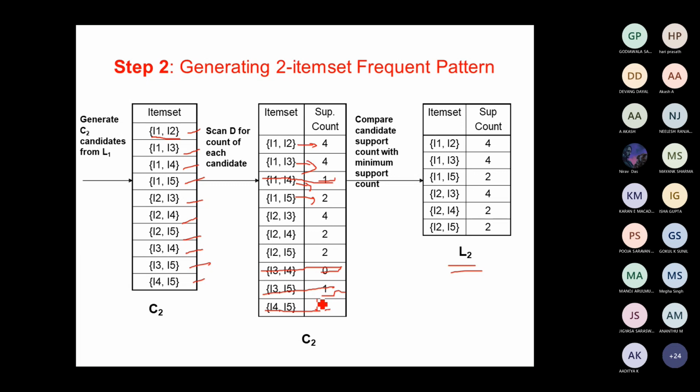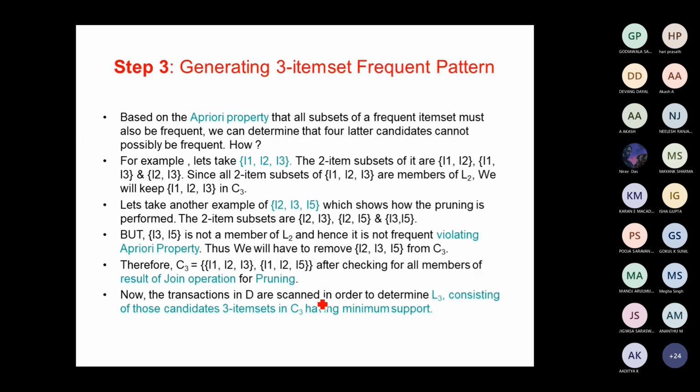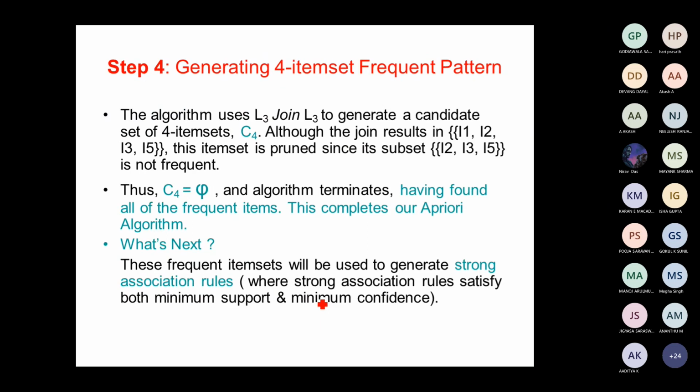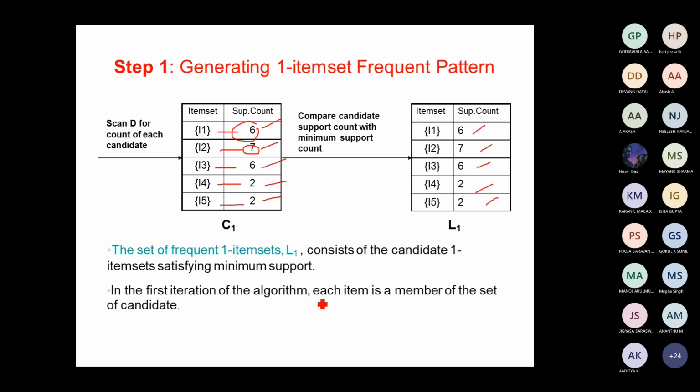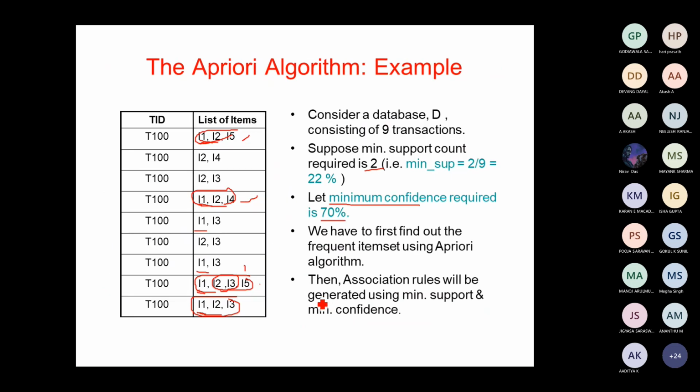Once you identify item sets which do not satisfy the minimum support, you delete them. Deleting is otherwise called pruning. So this is the 2 item set, the 3 item set. When we go for a 4 item set, its count is going to be only 1. What is the only 4 item set available? I1, I2, I3 and I5. So this is the only 4 item set we can join.